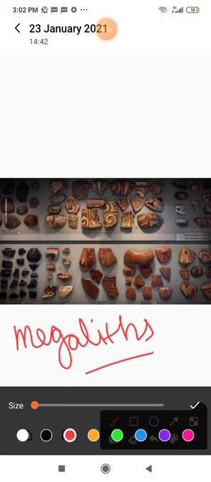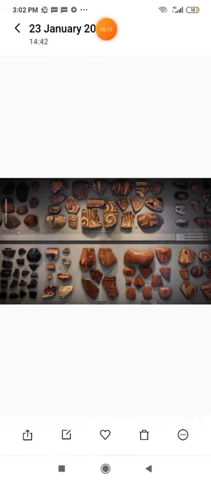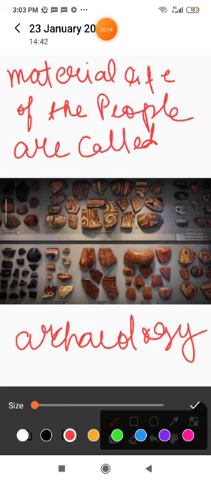The science which involves digging old mounds in a systematic manner in successive layers to form an idea of the material life of the people is called archaeology. The material remains recovered as a result of excavation and exploration are subjected to various kinds of scientific examination. Their dates are fixed according to the radiocarbon method, for which facilities exist in India. The history of climate and vegetation is known through the examination of plant remains, especially through pollen analysis.